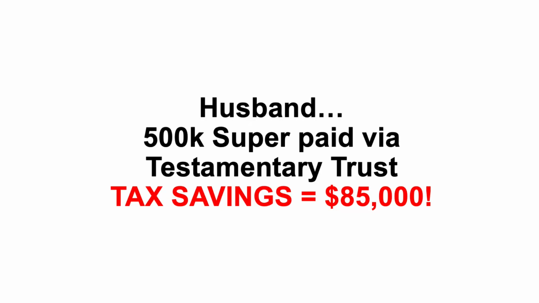Finally, testamentary trusts can provide you with the opportunity to reduce the 17% tax payable on taxable superannuation proceeds paid to non-dependent children. For example, if the husband did not have a testamentary trust and when he died, he had $500,000 in taxable superannuation which got paid directly to his non-dependent children, they would pay tax of 17% or $85,000. However, with a testamentary trust, the tax could potentially be reduced to zero.